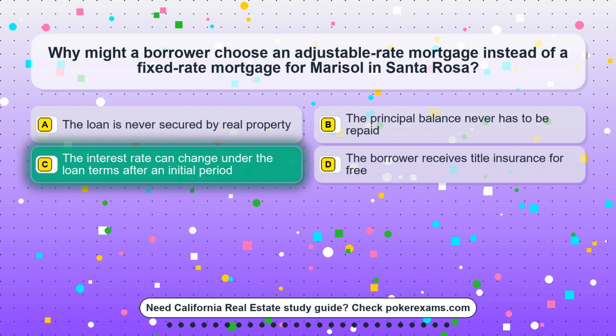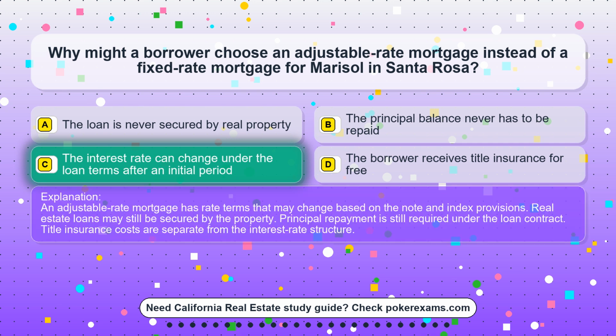The correct answer is option C. The interest rate can change under the loan terms after an initial period. An adjustable-rate mortgage has rate terms that may change based on the note and index provisions. Real estate loans may still be secured by the property. Principal repayment is still required under the loan contract. Title insurance costs are separate from the interest-rate structure.